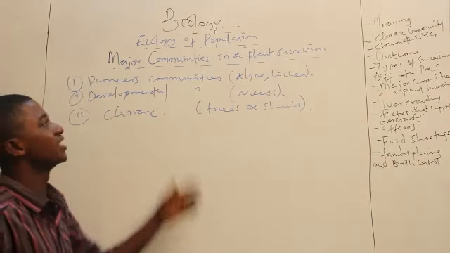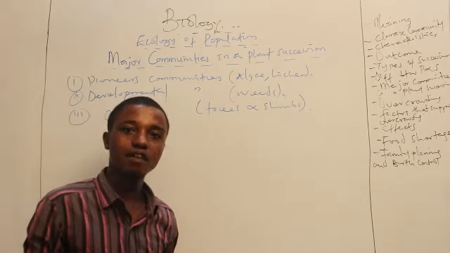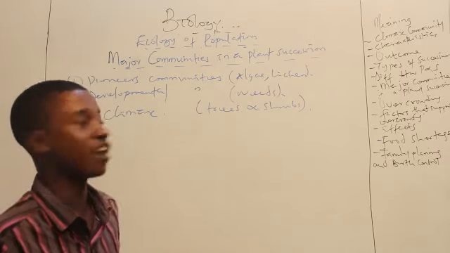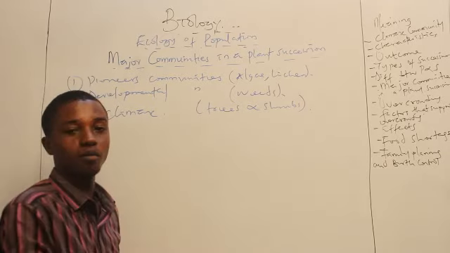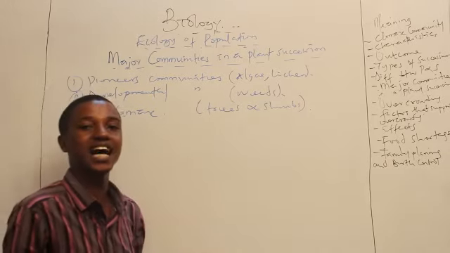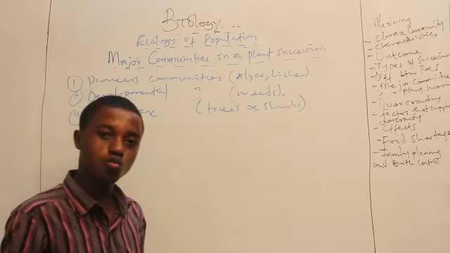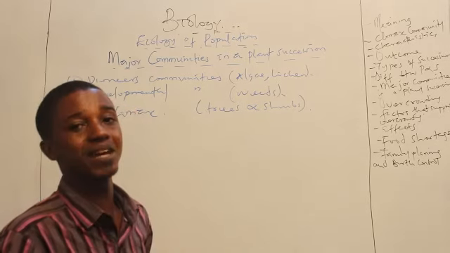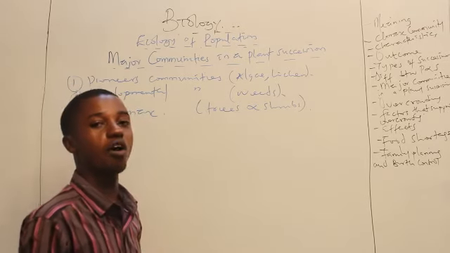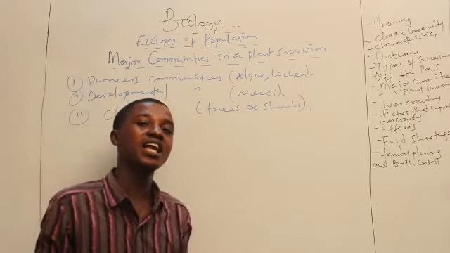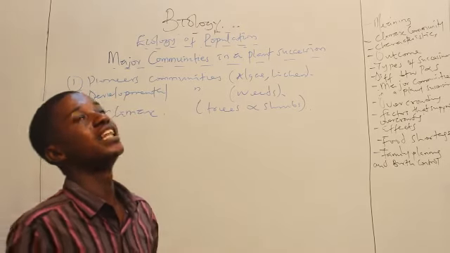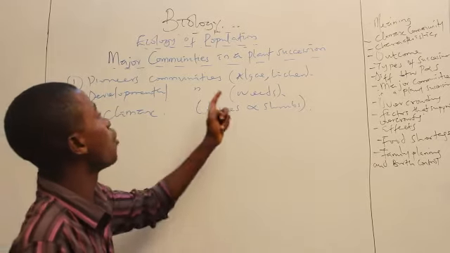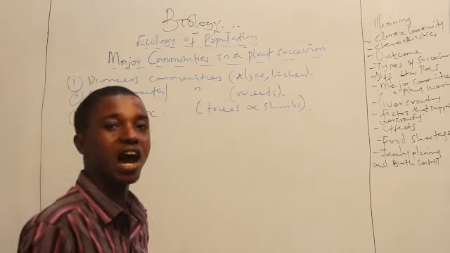Now, number two is what we call the developmental communities. These ones are very, very diverse in structures, in forms and composition compared to the pioneer communities. Examples are the Ageratum conyzoides, known as the goatweed, Imperata cylindrica, and others. So they are all what? Weeds basically. The goatweed, elephant grass, lemongrass, and so on and so forth. So they are the developmental organisms. They are the ones that will come in to replace the pioneer community.